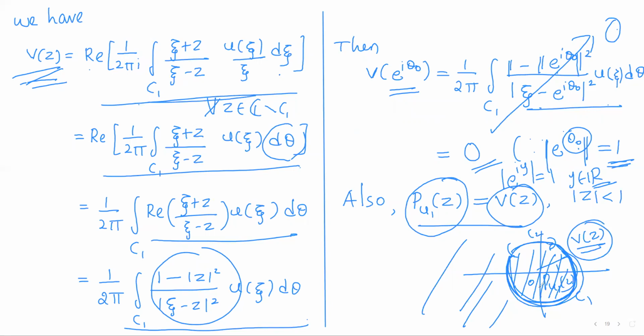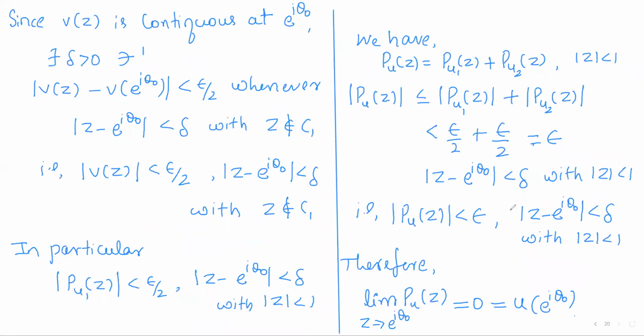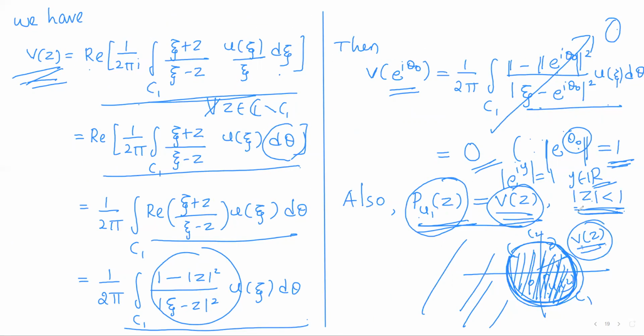Note that the definition of PU1 of z and V of z coincide inside the unit disk. So just refer to the definition of these two terms, right? So PU1 of z and V of z coincide for all points inside the disk.